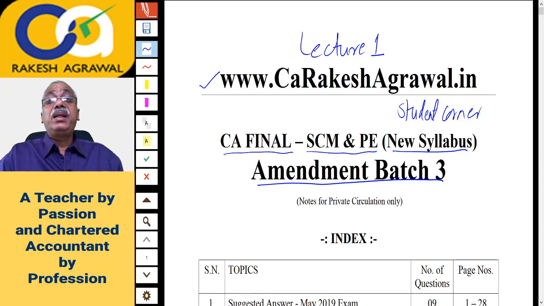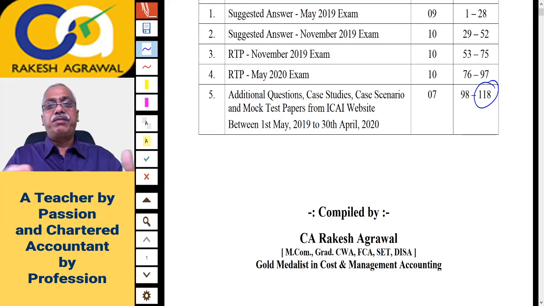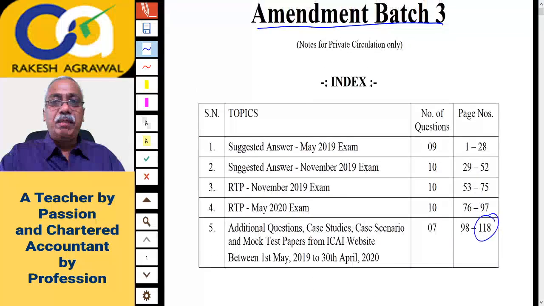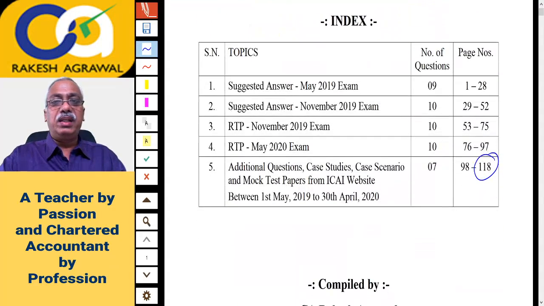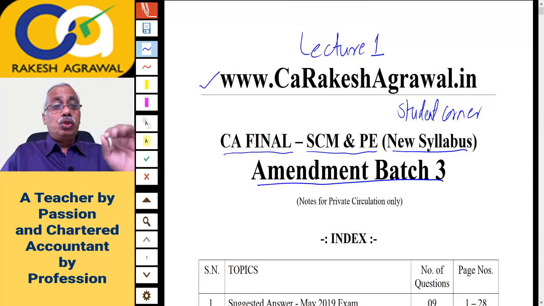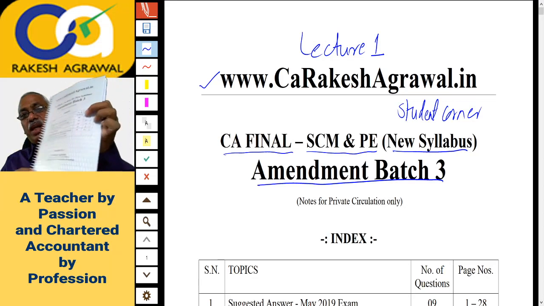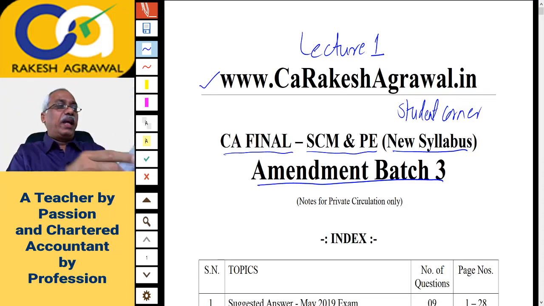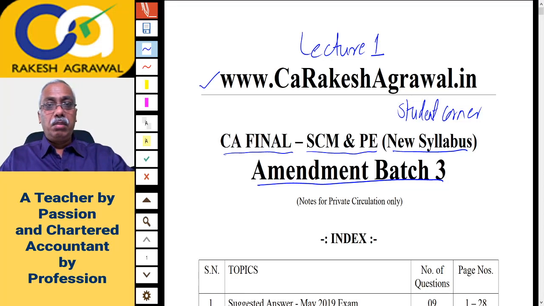Mind well, I am saying take the printout and get it spiral binded. You will notice it's around 118 pages of notes plus a few extra pages like the index page and preface and so on. So actually there are 121 pages, but the text matter is contained in 118 pages. So get the spiral binded notes like this. Get it printed and spiral binded so that it will be useful to you when I do the discussion, because questions are printed here as well as solutions.